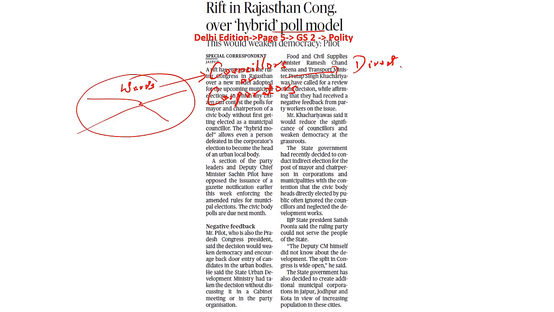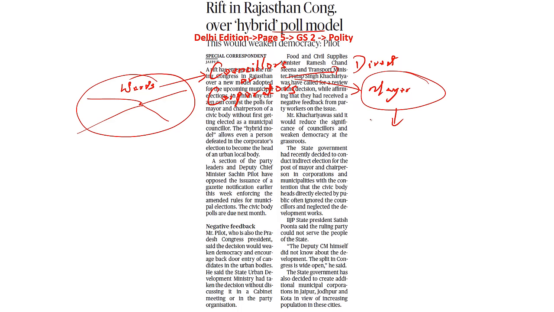So what happens? The councillors or the corporators are elected by direct elections. On the basis of the majority, they also form this municipal corporation. Now it is these councillors who have already won who select a particular chairperson or a mayor for that council. So all those people who won the elections are part of the council, and it is these councillors and corporators who elect the mayor indirectly.